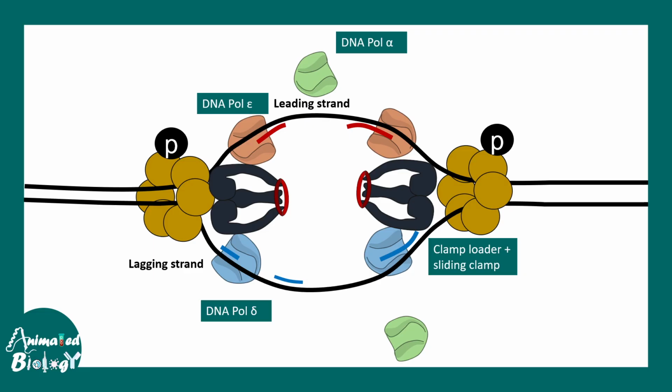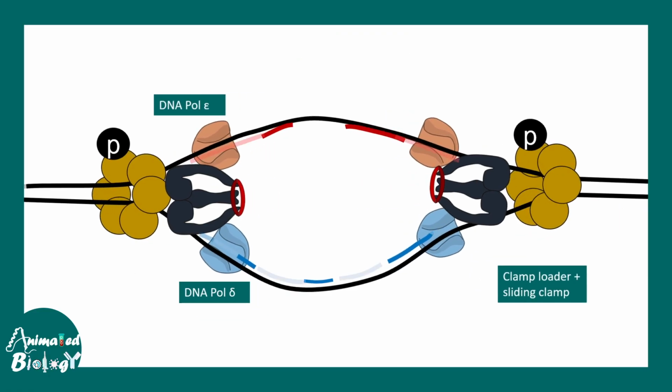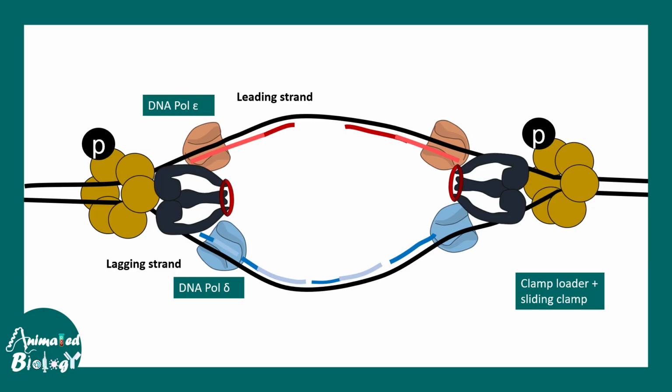So the clamp loader and the clamp is loaded in front of the polymerase. It ensures the processivity is more in case of eukaryotic DNA replication, because eukaryotic DNA is much longer in context of prokaryotes. So obviously it has to do this job in a highly processive manner, and precisely. So now the replication bubble extends on both sides and it's getting bigger. You can see the lagging and the leading strands are synthesized, but in a different way, which is pretty similar to the bacterial scenario. The lagging strand is synthesized with the help of pol delta in a backstitching mechanism that we have described earlier.